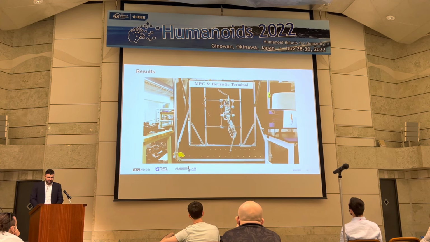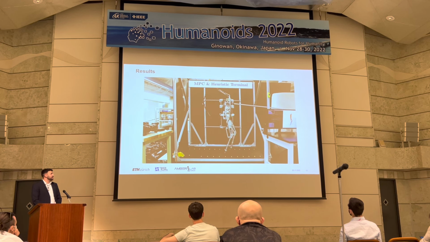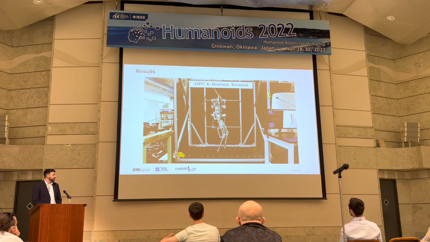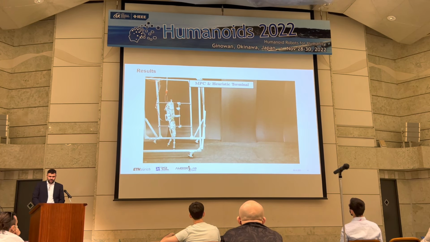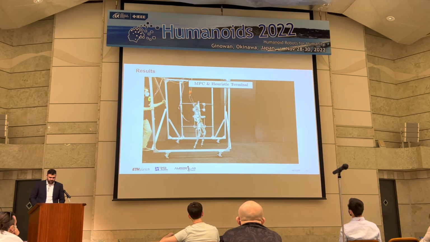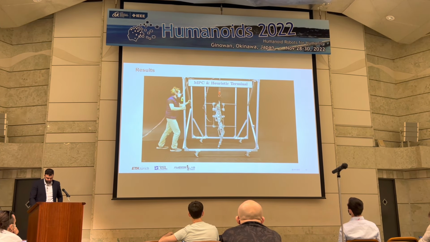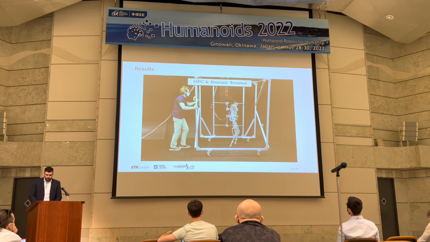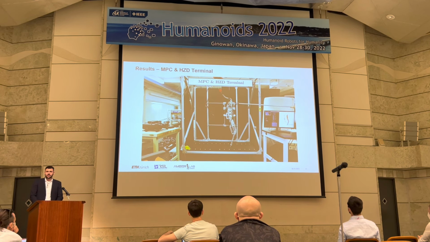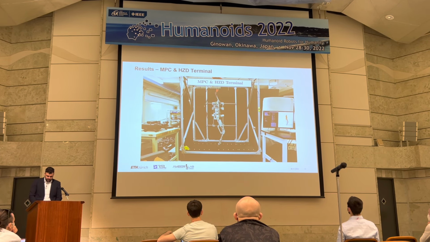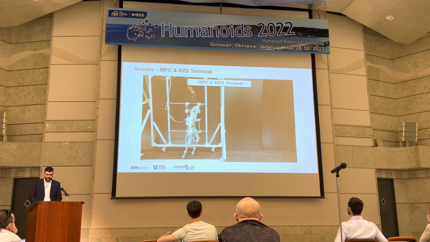With this, I would like to present you now our method on the hardware, where you can see first the MPC with a heuristic reference reacting to a disturbance while stepping in place. And now during the forward walking, we can see how the robot actually slightly slips, but the control approach manages to stabilize the system and return to a stable walking behavior. Now these are the analogous experiments for the MPC with the hybrid zero dynamics reference and the terminal cost, which achieved a particularly nice looking forward walking gait.